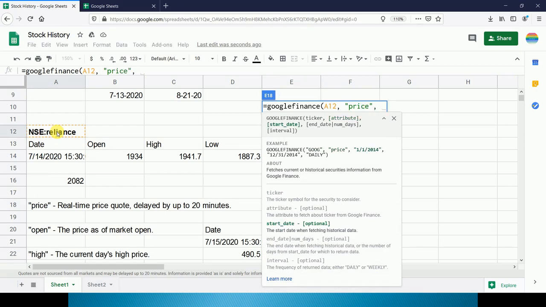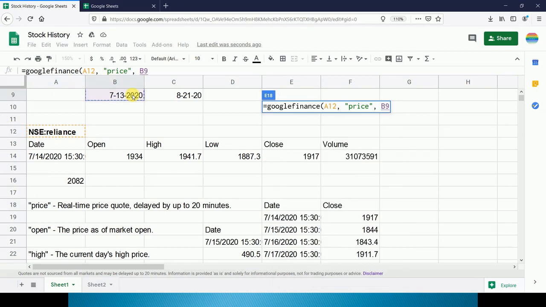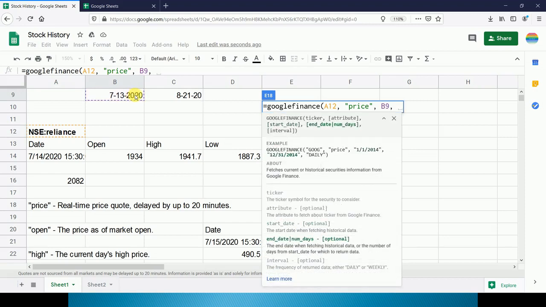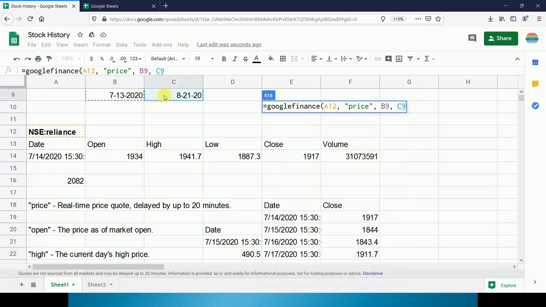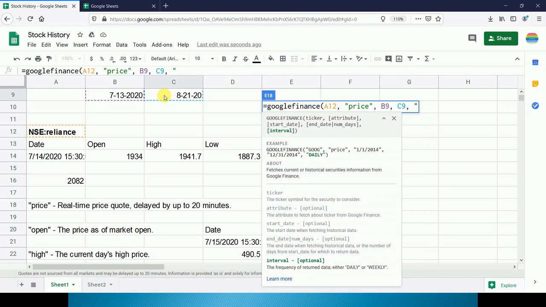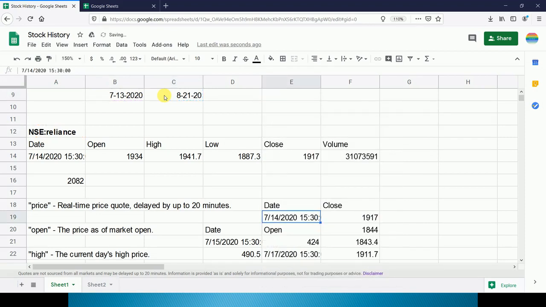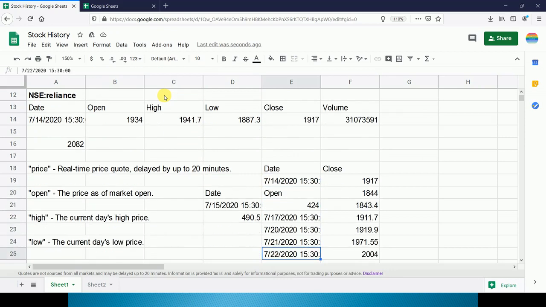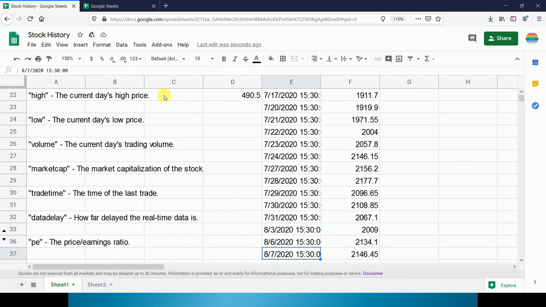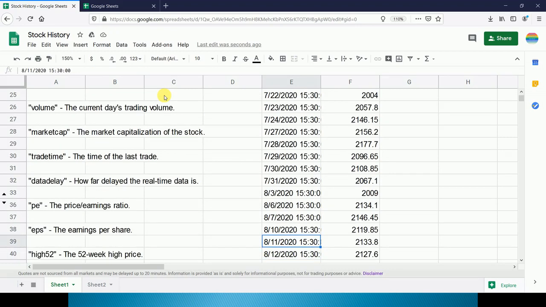Now we will select the start date. Now we will select the end date, and we have to type daily. So here we have got all the data, all the prices.